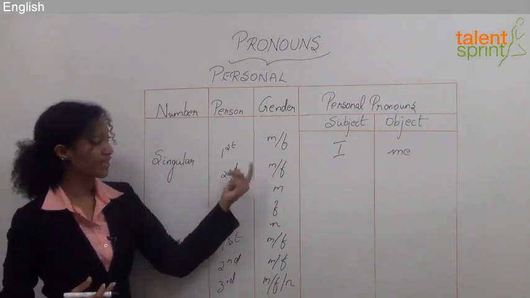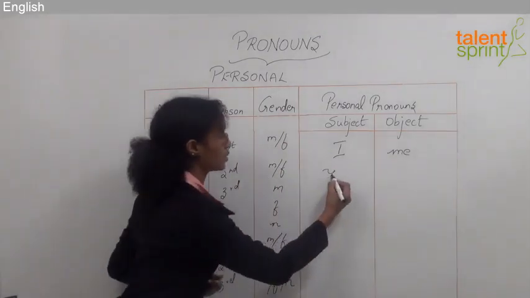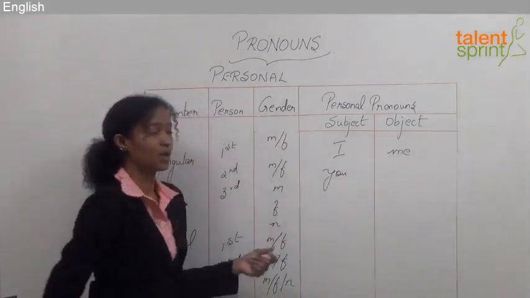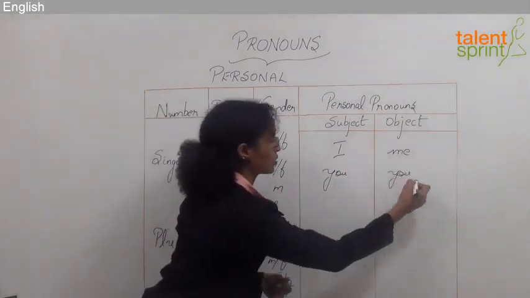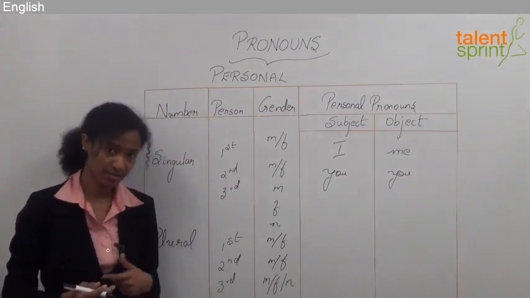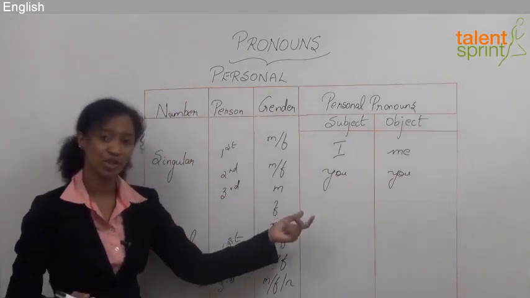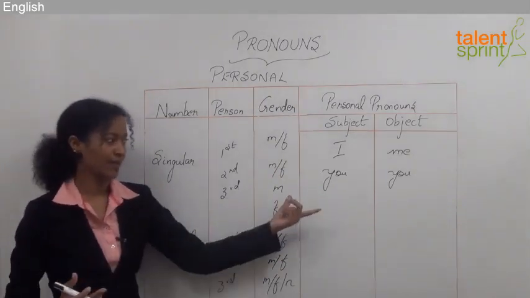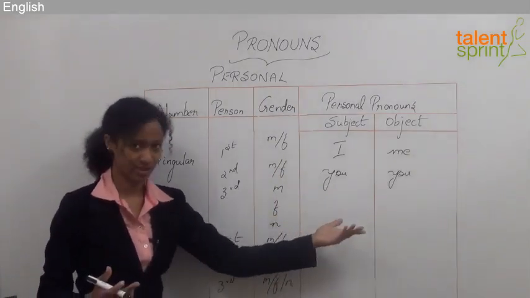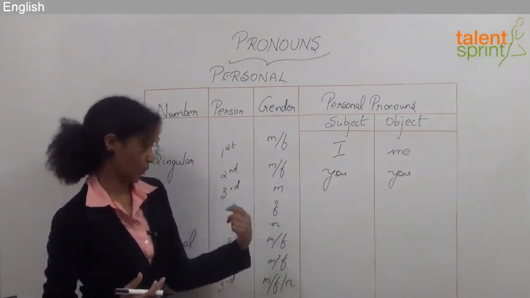The second person, male, female, would be you. However, the object form also is you. Do you play tennis? In that sentence, you is the subject. Sheila likes you. In that sentence, you becomes the object. Sheila is the subject. Okay?